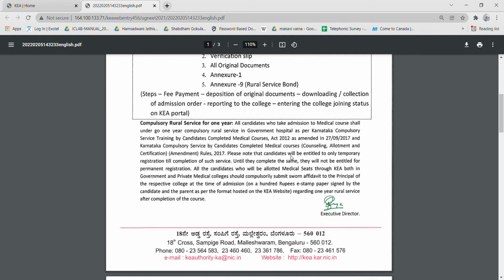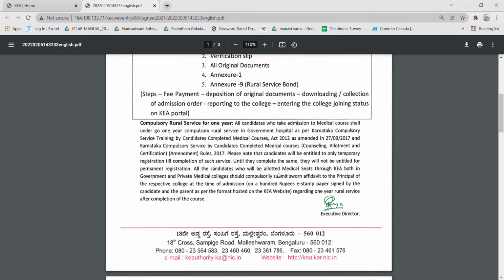Please note that the candidates will be entitled to only temporary registration till completion of such service. Till the completion of the 1 year, you will not be recognized as a doctor. Only after that will you be given the status of a doctor. Until they complete the same, they will not be entitled to permanent registration. After you become a doctor, you have to do a registration, so until this is completed, you will not be able to register.